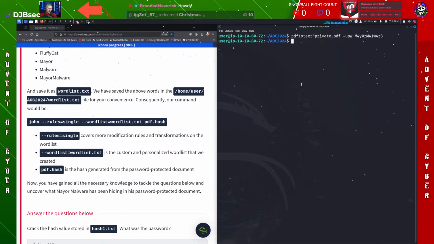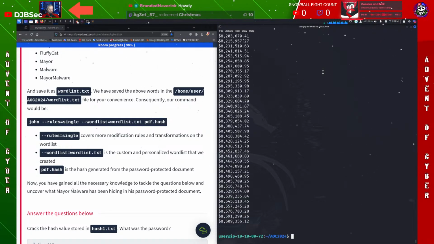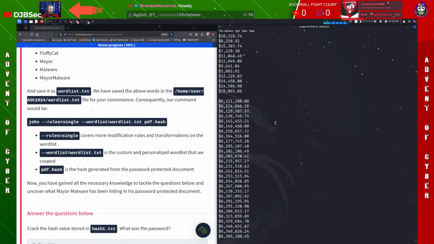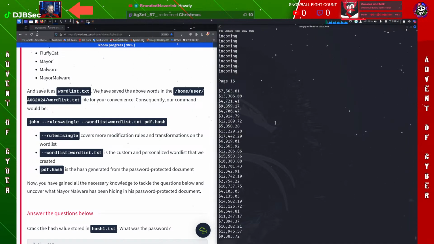So now that has created a new PDF. Now do ls. And now we should be able to do cat private.txt. Holy smokes, there's a lot of money in there. So there's a lot in here.